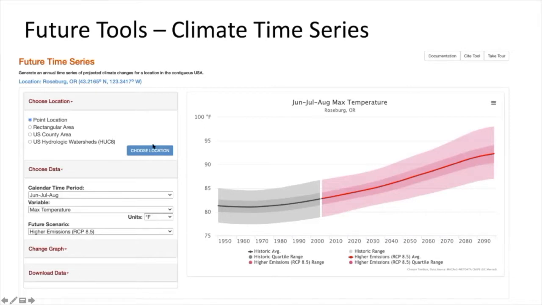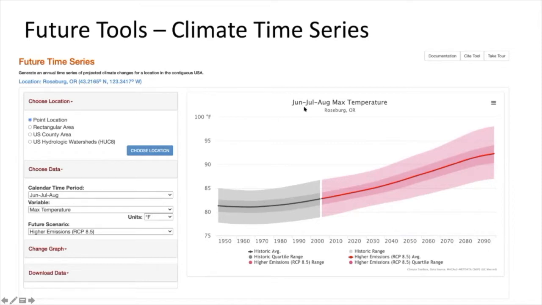This tool helps to answer the question of what we can expect over the next century. And here we have a smoothed version of the average from the different models, which is the red line. This goes from 1950 to 2100.